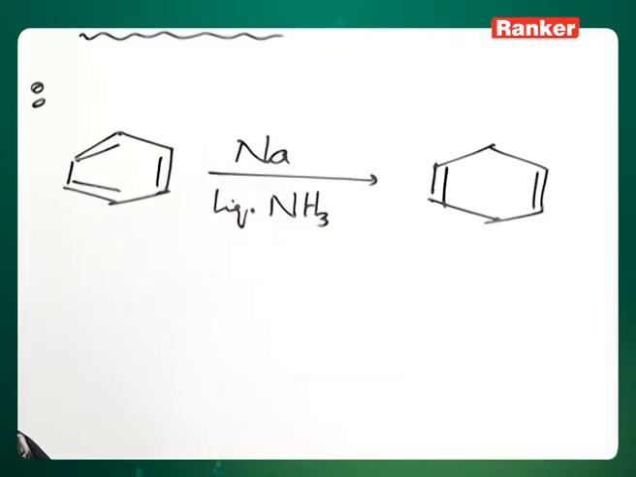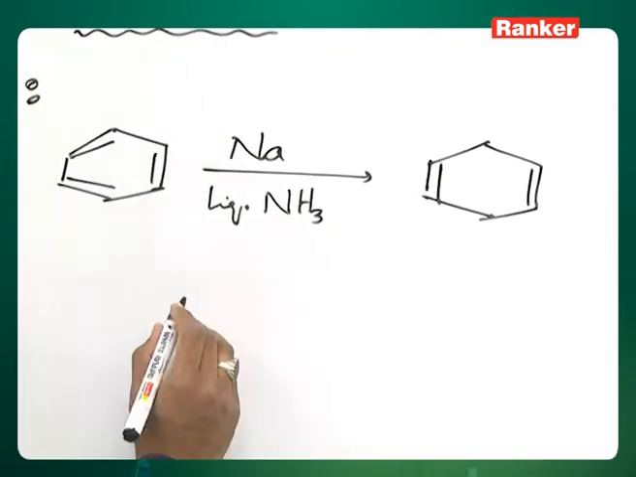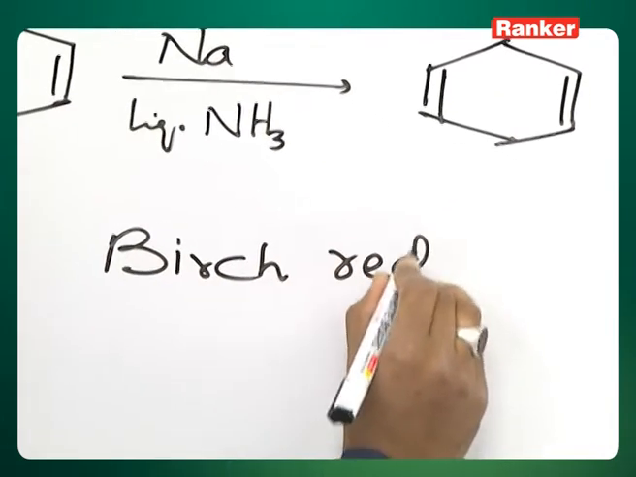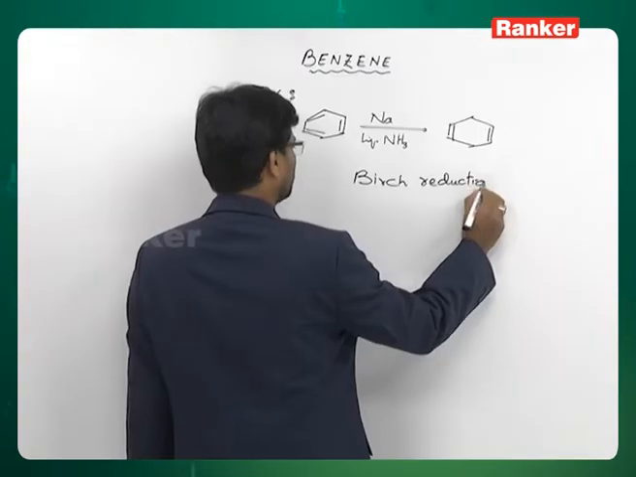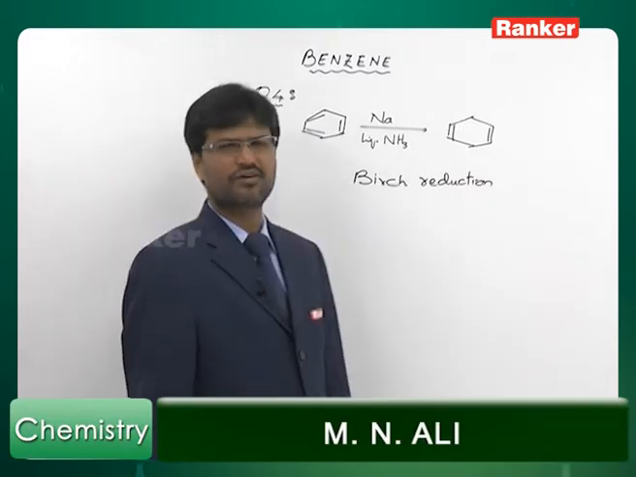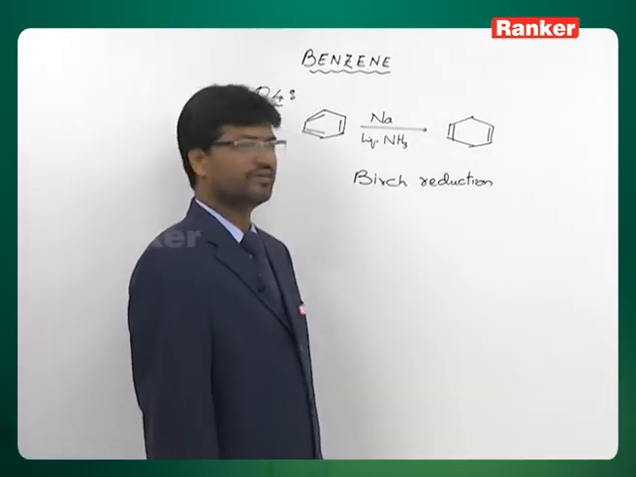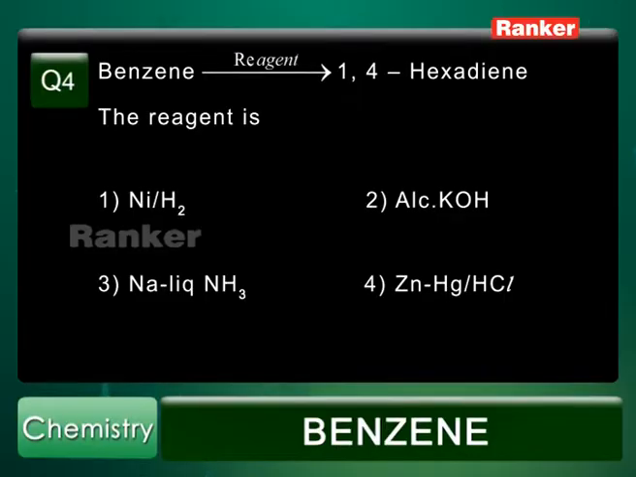It's a case of 1,4 reduction. This reduction is called Birch reduction. Here sodium acts as a source of electron and ammonia acts as a source of H plus. So 1,4 reduction takes place. Correct answer therefore is third option, sodium liquid ammonia.